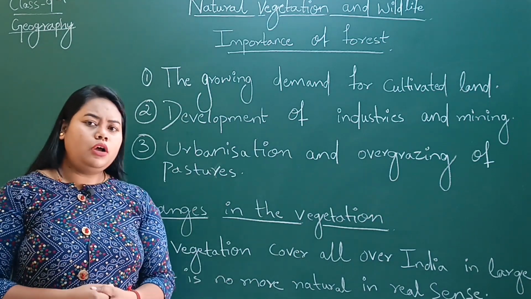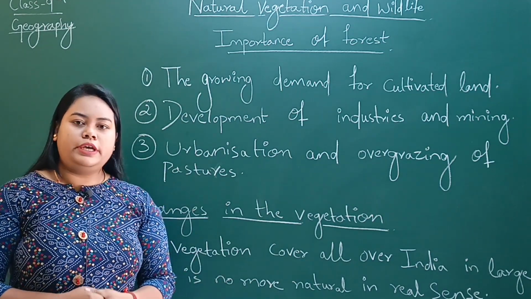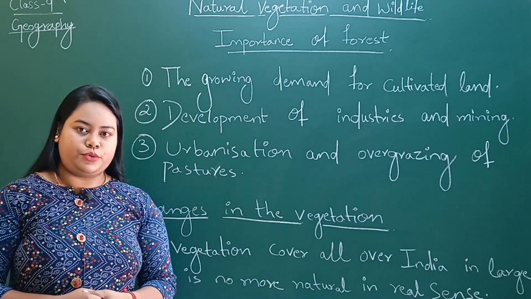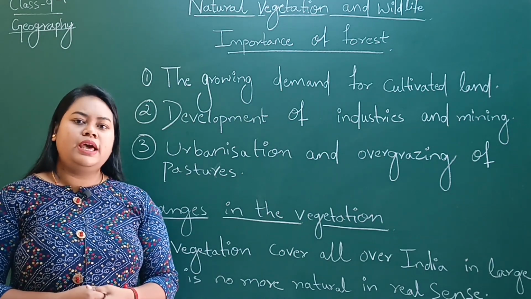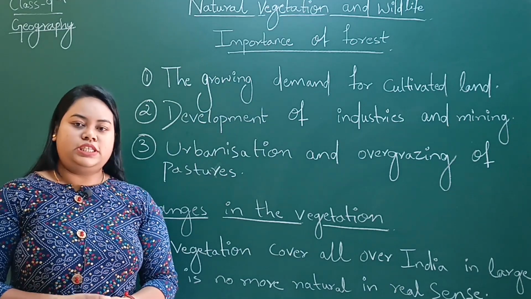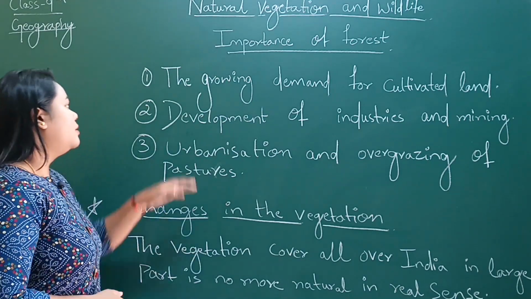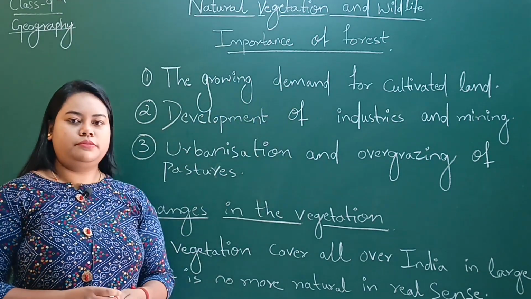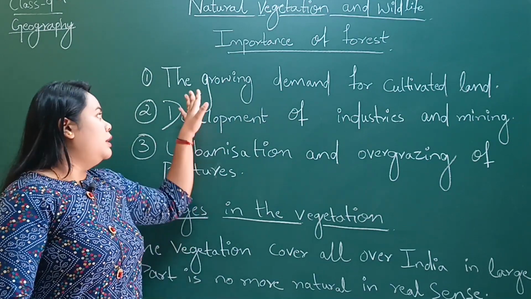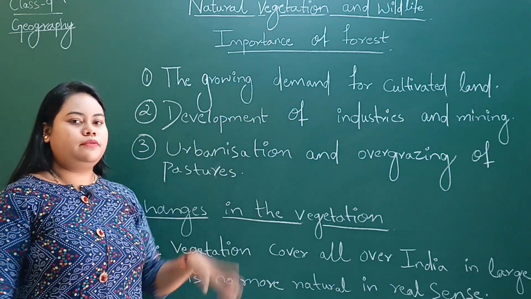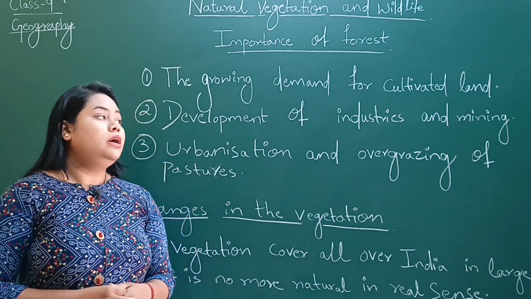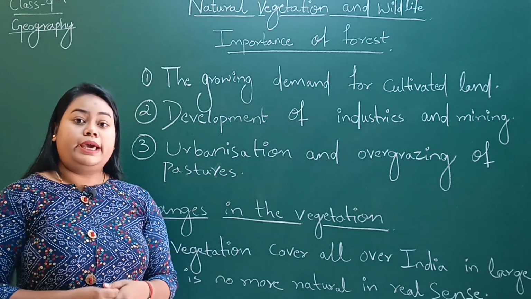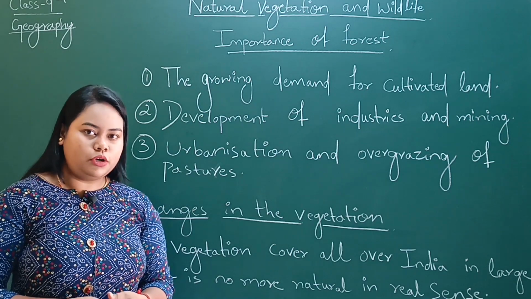You all know a forest plays a very significant and important role. But if we talk about India's natural vegetation, it has gone through many changes, such as the growing demand of cultivation. Now understand what is the growing demand of cultivated land. Nowadays people are taking land to cultivate agriculture. Hope you all know this.